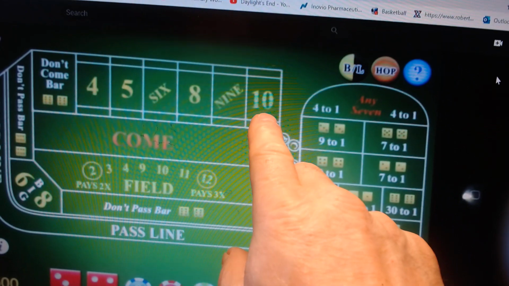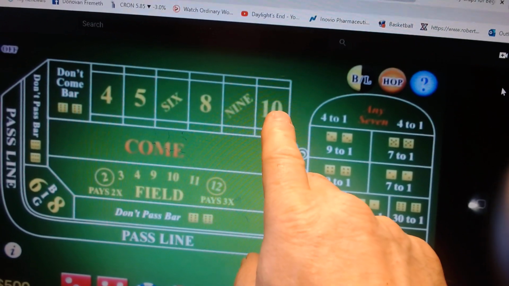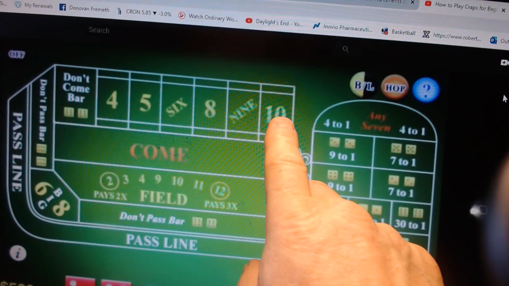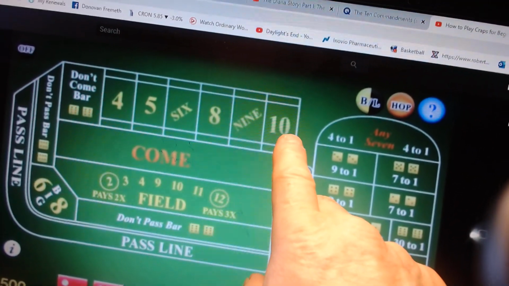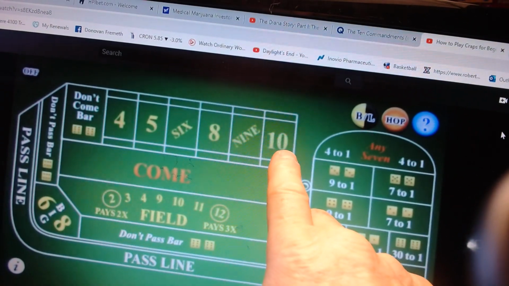4 and 10 is the opposite. They will pay 2 to 1 if you give them an extra $1 for every $25 bet. You give an extra $1, you lose that $1, but you'll get 2 to 1 odds on all your money.